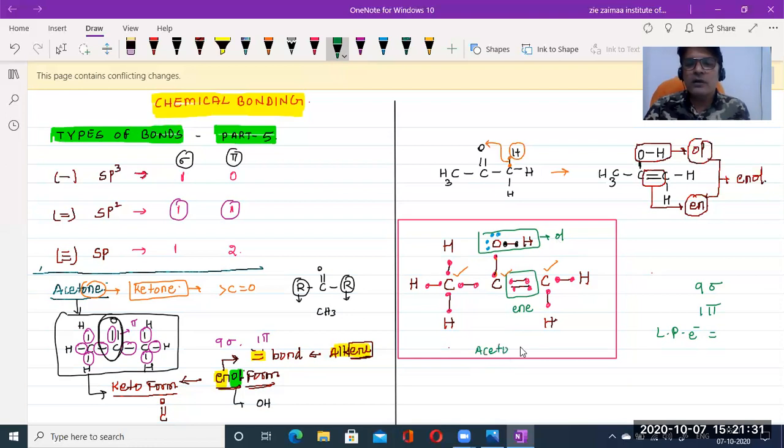Acetone, enol form. What is the keto form? This one. The first structure is the keto form. That's it. So now please arrange how many lone pairs of electrons? 2 lone pairs of electrons. That's it. Very simple, easy. Okay. Now let's go to the next example.